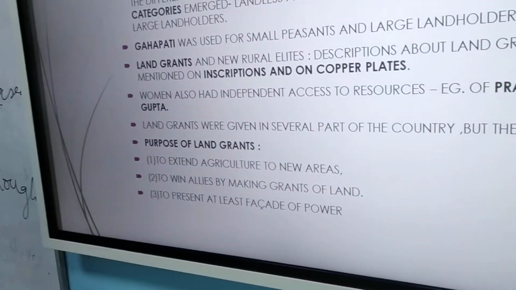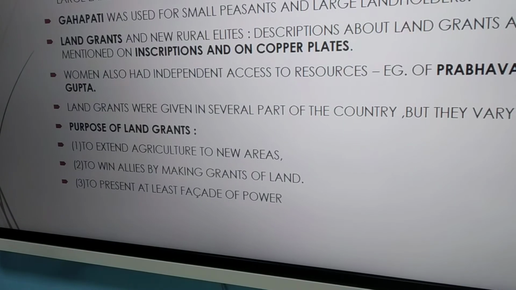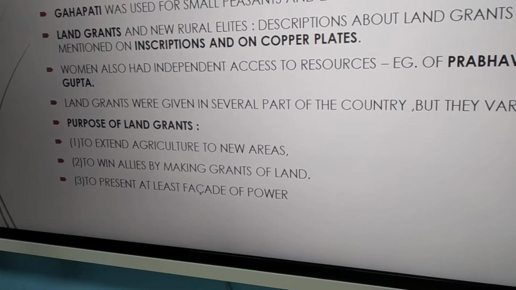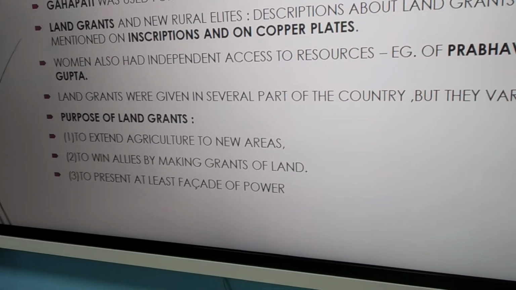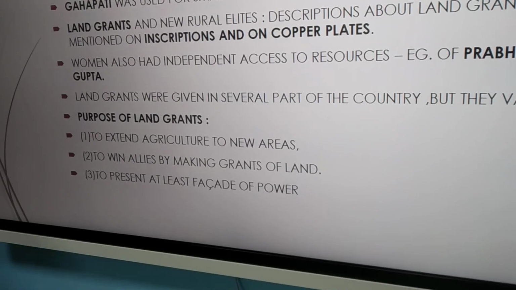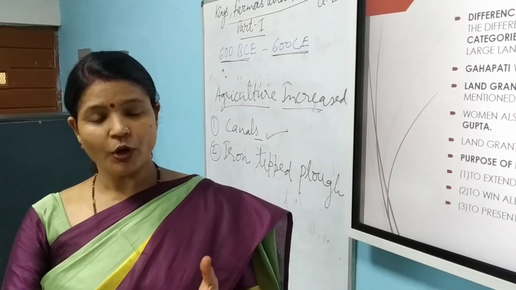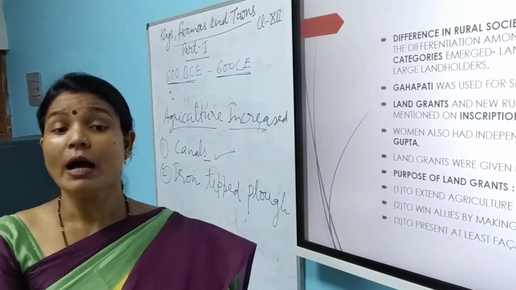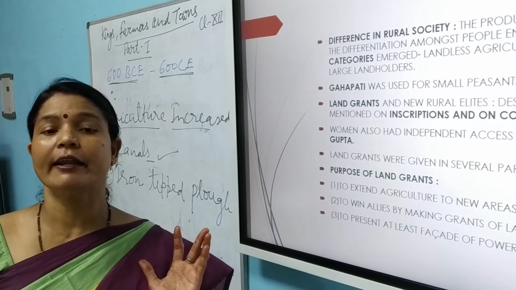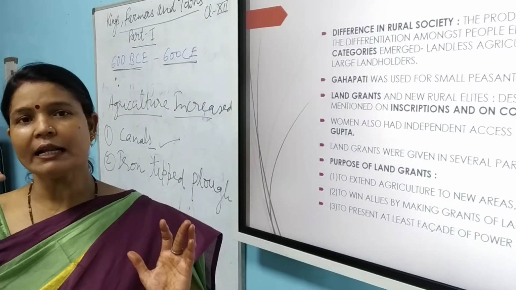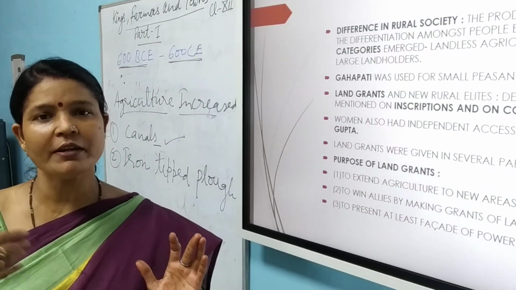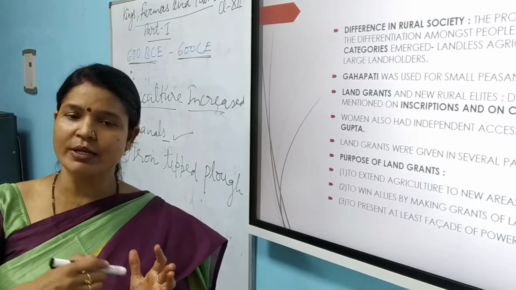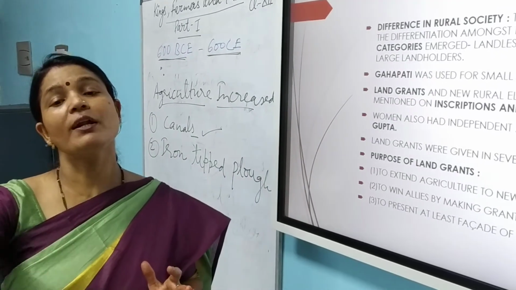Now land grants were also given. What was the purpose of giving land grants at that time? The purpose was that they wanted to extend agricultural land. Generally, what sort of land was given in grant? I am donating you land, but I am not giving you fertile land. I am just giving you land that is not very fertile, not very rich. So I am extending the agricultural land.